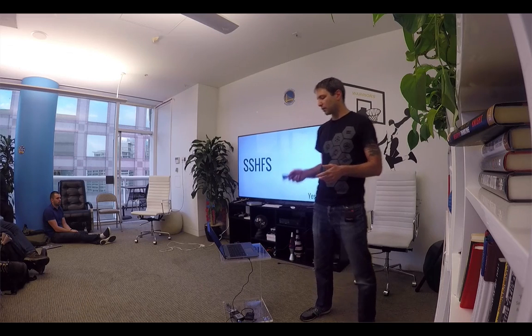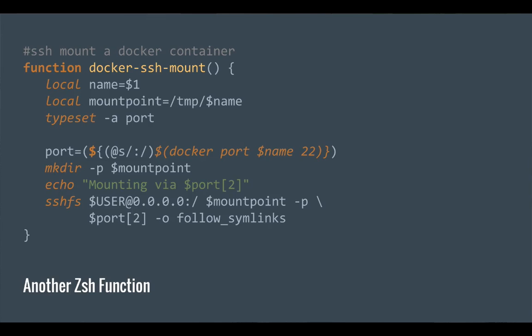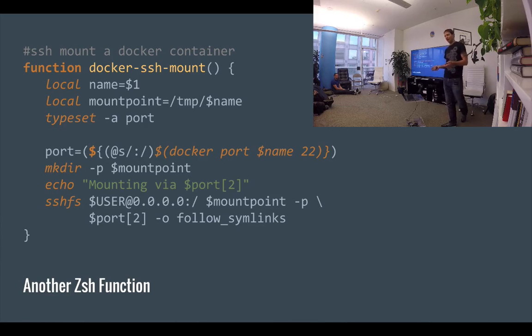The one tricky bit I'll show you, and funnily enough, I wrote a ZSH function for this to make my life easier, called docker sshmount. What this does is you pass it the name of a container. It mounts it to /tmp with the name of the container. It goes looking, that's just some funny ZSH stuff to basically parse the Docker port out, looking for that mapping like we were looking at earlier. So it says, OK, what local port does Docker put port 22 on? Tell me.